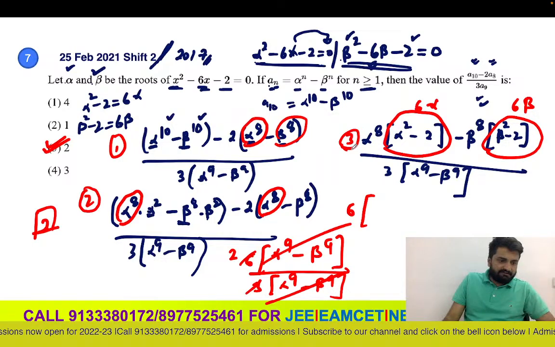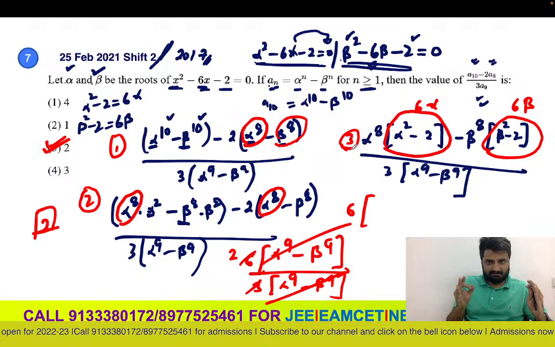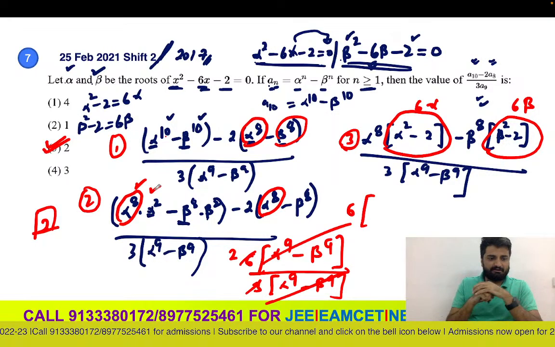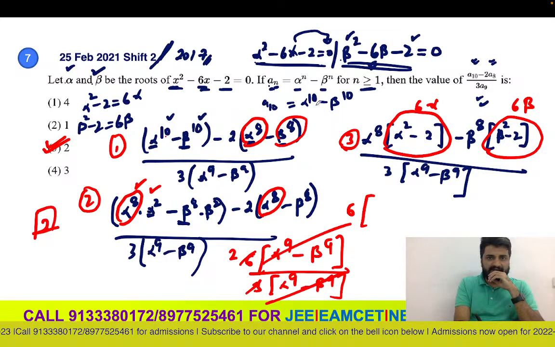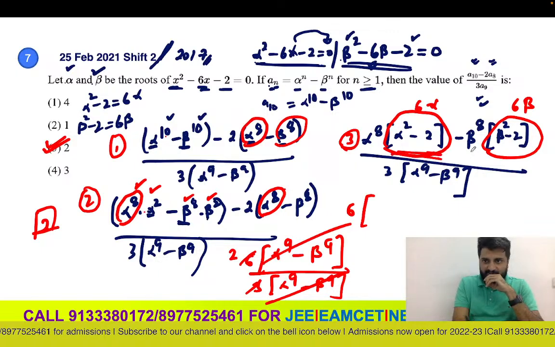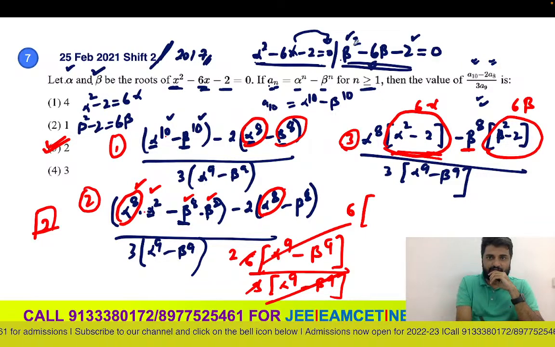Got it, everybody? I hope all of you are clear with this. So all I've done is alpha power 10, I write it as alpha power 8 into alpha square. Beta power 10, I can write it as beta power 8 into beta square. I've taken alpha power 8 common first. So you got this. Then I've taken minus beta power 8 common. You got this. Alpha square minus 2, we can know it from our original equation.